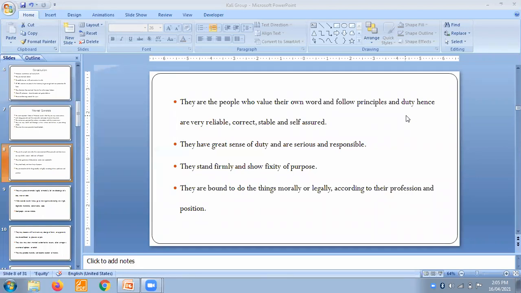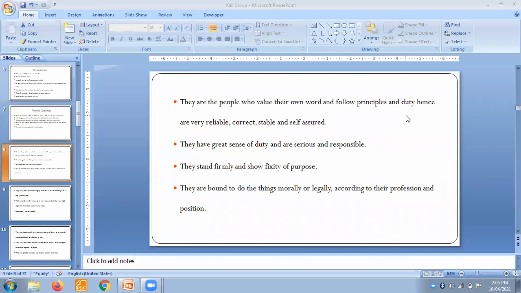They are really very correct. They are really very stable and self-assured. It's okay, nothing will happen, and they really value their own words. These things really give them a strong personality. They have a great sense of duty, and are serious and responsible. They will never ever try to avoid their duties and responsibilities, and they are really serious about them.